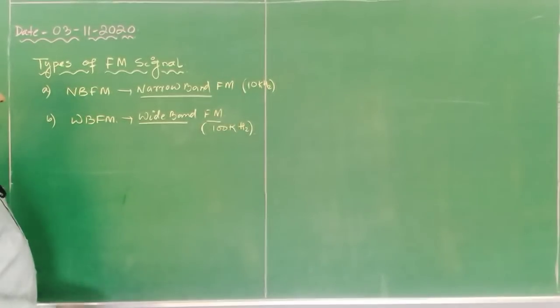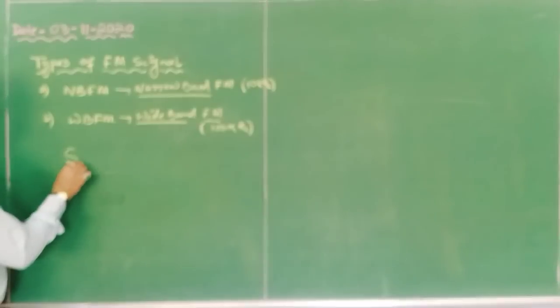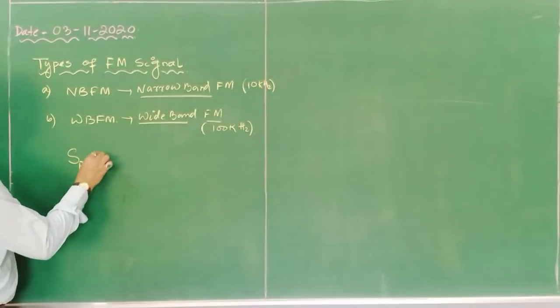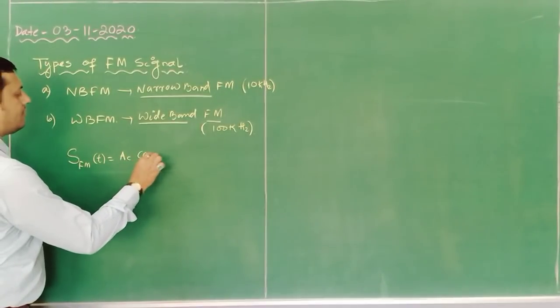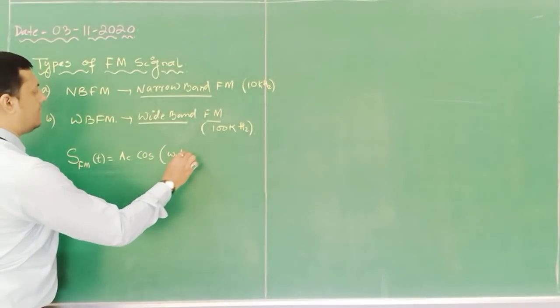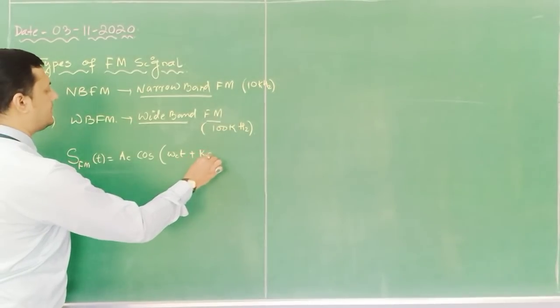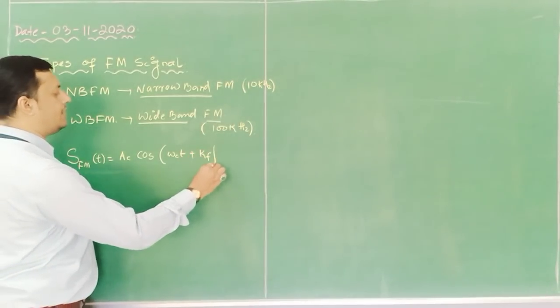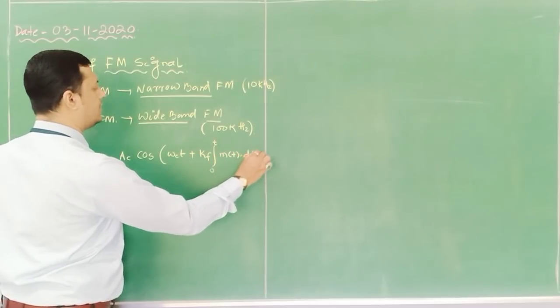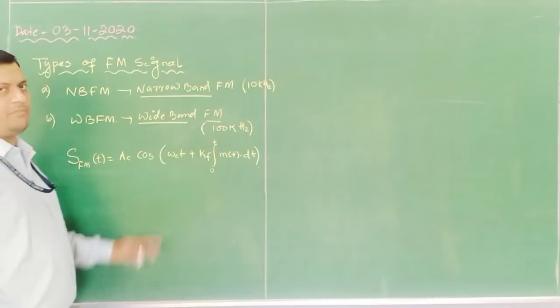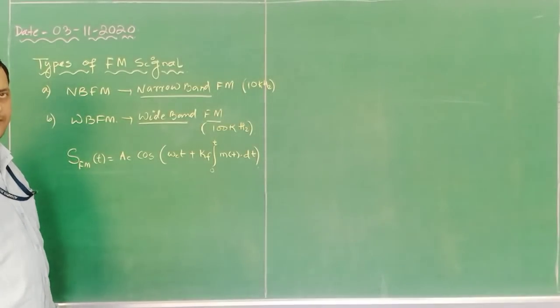For example, if I write the equation S_FM(t) = A cos(ωct + Kf ∫₀ᵗ m(t) dt). Okay. This is the basic FM equation.